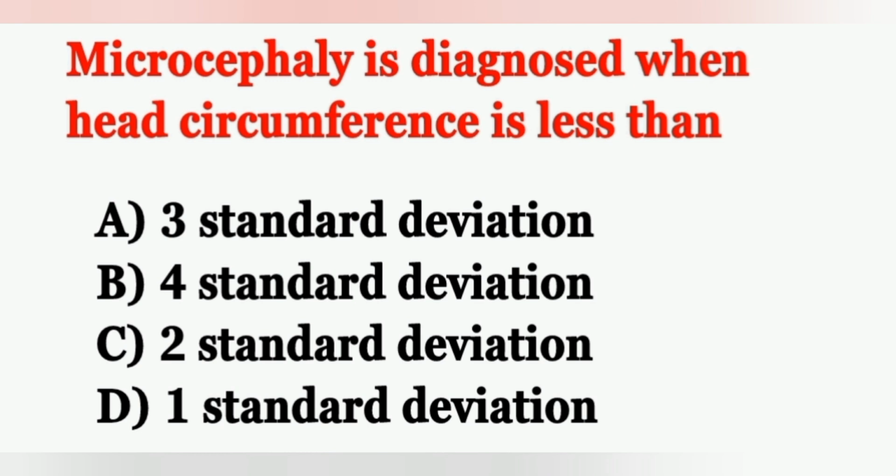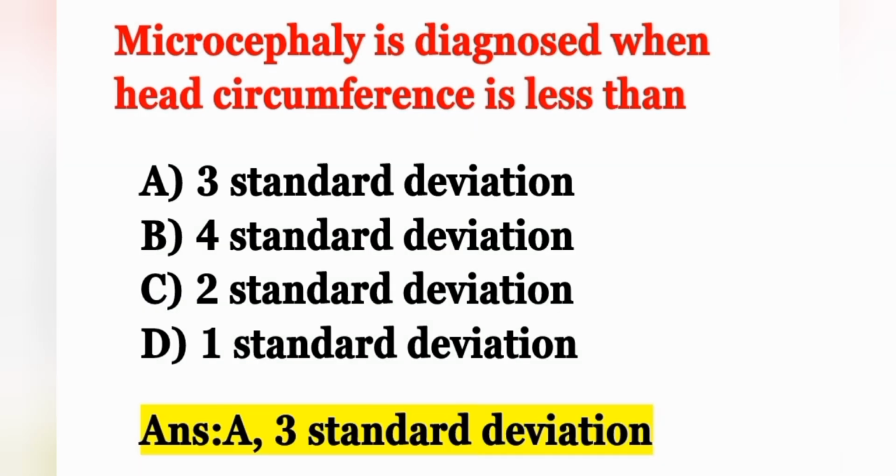The next question, microcephaly is diagnosed when the head circumference is less than. Option A 3 standard deviation, option B 4 standard deviation, option C 2 standard deviation, and option D 1 standard deviation. Microcephaly is diagnosed when the head circumference is less than 3 standard deviation. Microcephaly means the baby's head is smaller than expected. Option A is the correct answer. Move on to the next question.